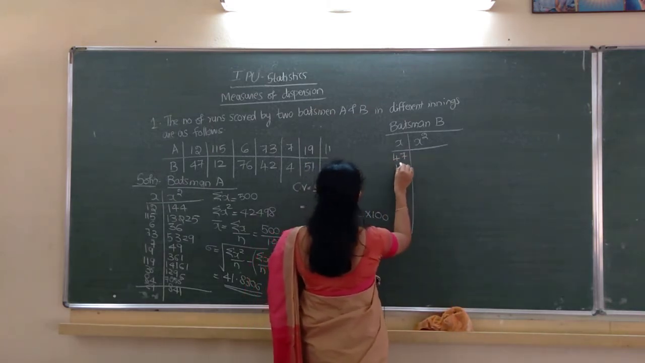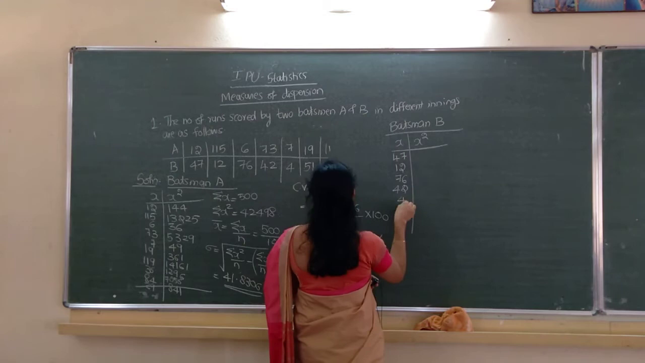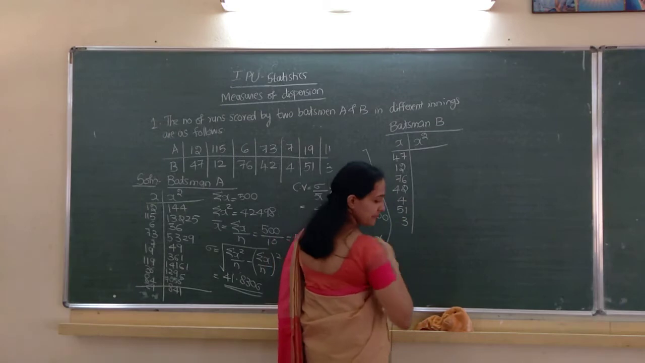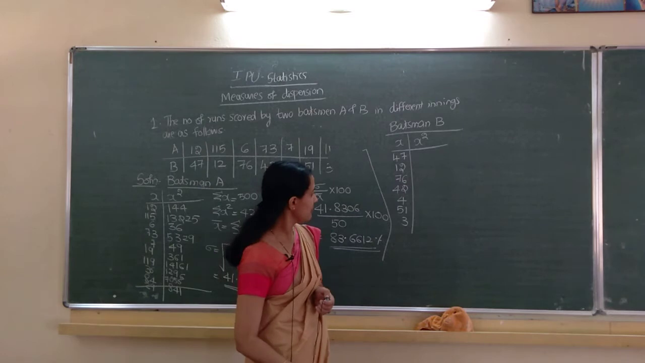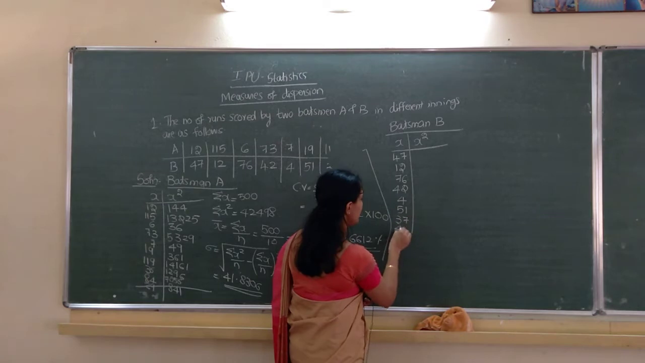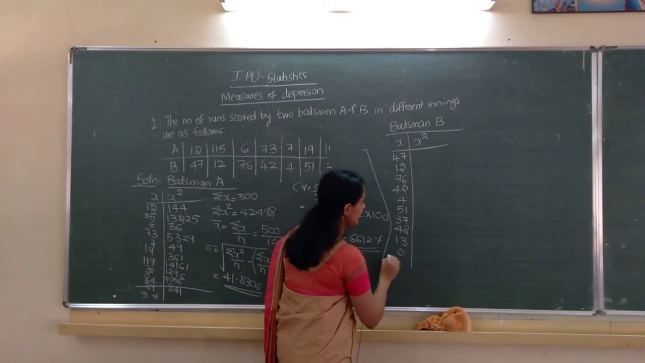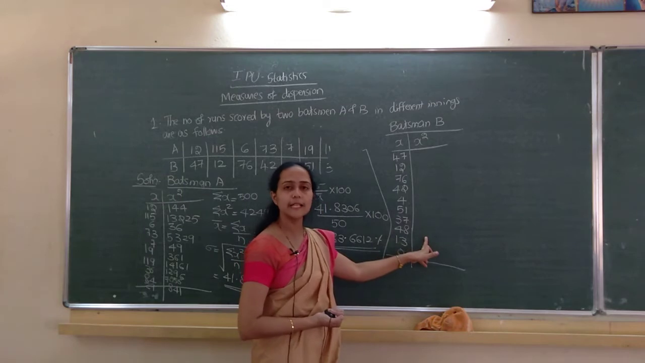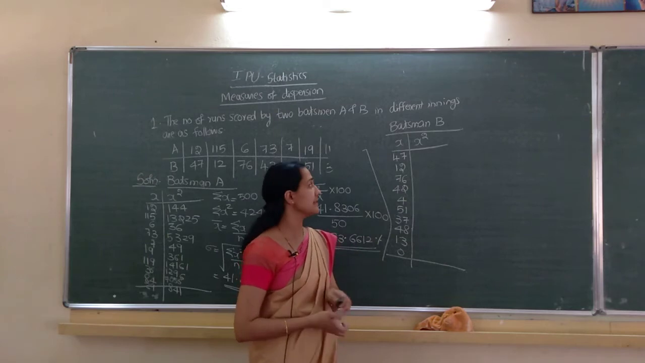47, 12, 76, 42, 4, 51, 3. Next, this is separate: 3, 4, 51, 37, 48, 37, 48, 13, 0. Okay. Next, the square: 47 square, 12 square. Why is x square required? x square is required to compute our standard deviation, isn't it?